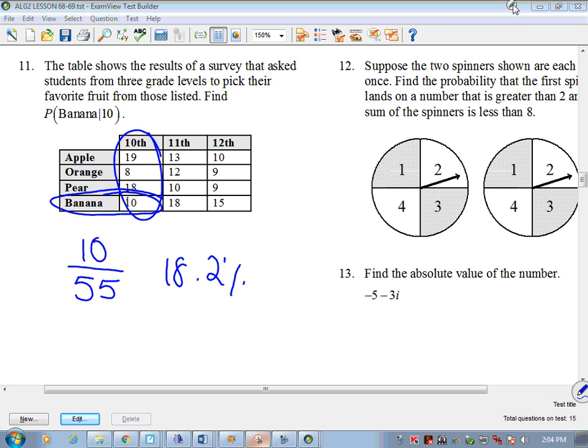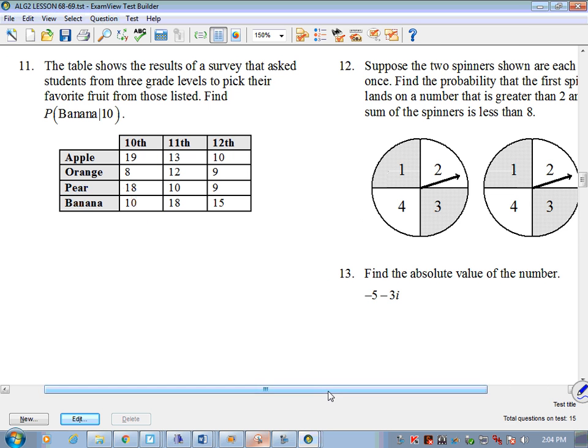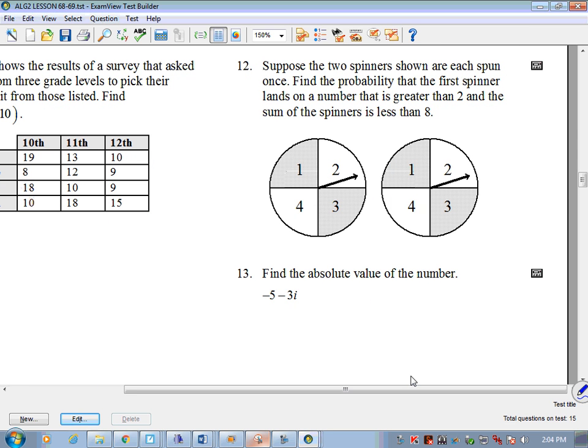Okay? All right, let's move on over here to number 12. We got the spinner questions. Suppose two spinners are shown. Each spun once. Find the probability that the first spinner lands on a number that is greater than 2, and the sum of the spinners is less than 8. All right, this gets a little bit more complex, right? Well, let's deal with it one at a time.